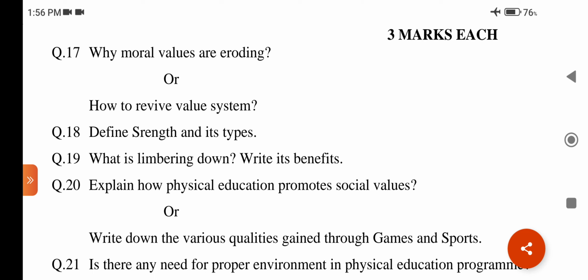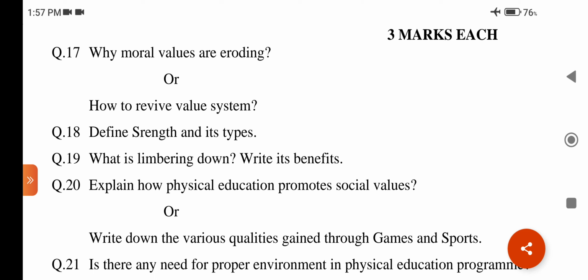The answer may be: it is the demand of the time that value system should revive. A few steps helpful in reviving the moral value system are as under. Number 1. Parents should tell the children about our culture and value system. Second, the school curriculum should include moral education.